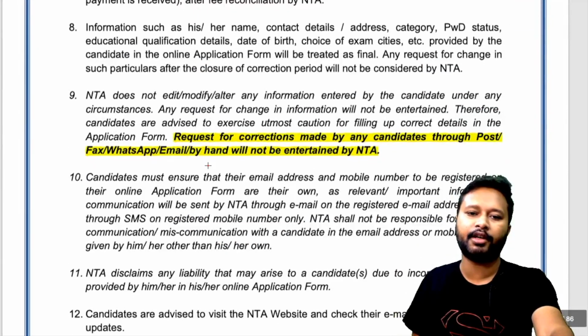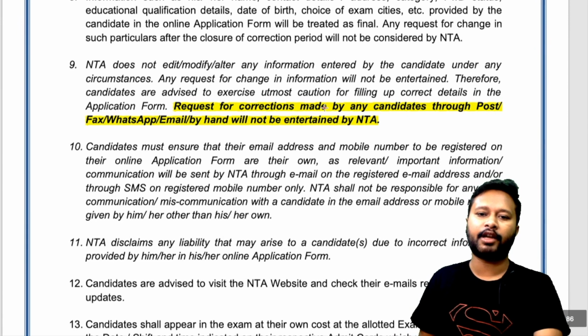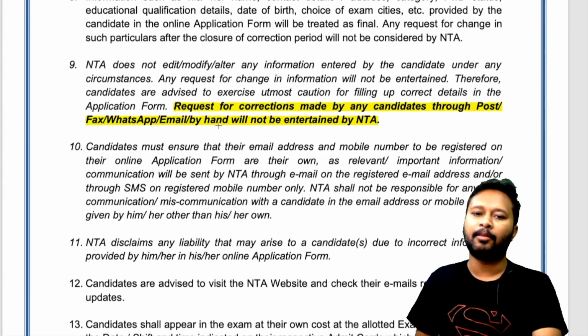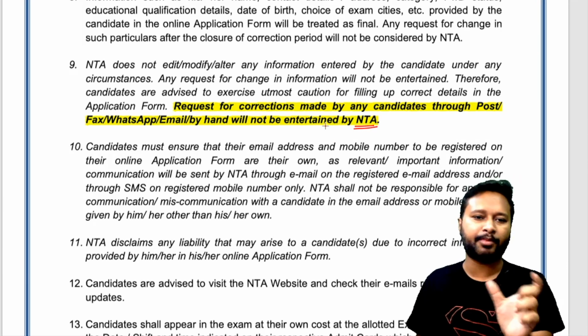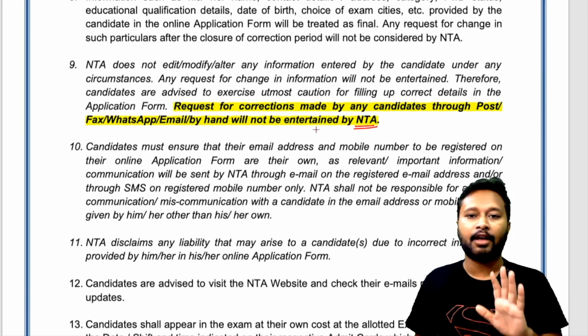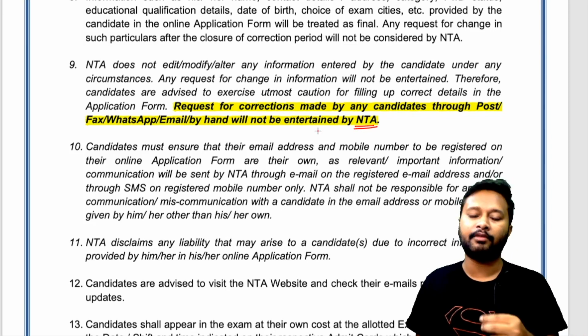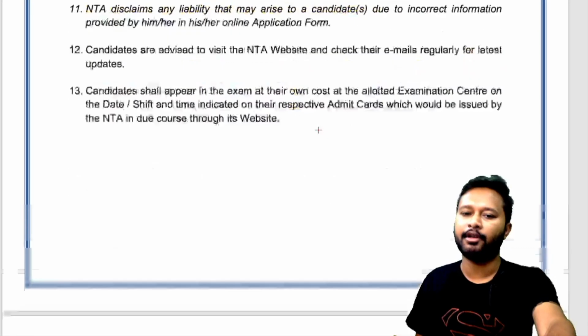Okay, coming a little down, it says requests for correction made by any candidate through post, fax, WhatsApp, email or by hand will not be entertained by NTA. So you cannot make requests for corrections by any other mode. That will be provided online in the prescribed time which is given to you. But again, I am telling you, while filling the form, be very careful, don't make mistakes while filling the form.